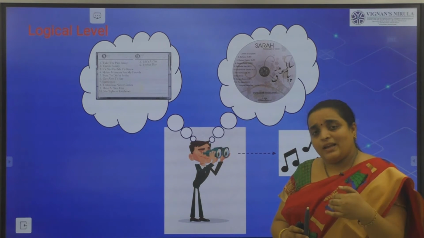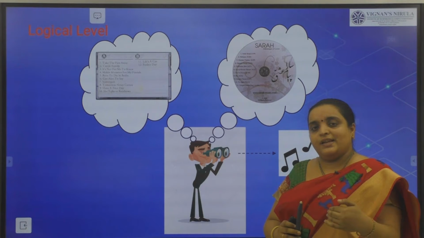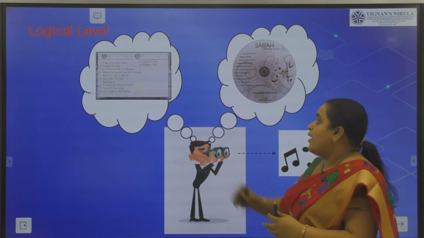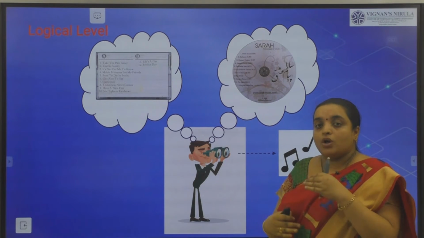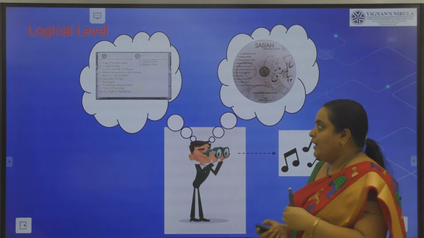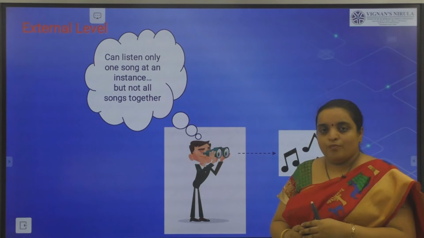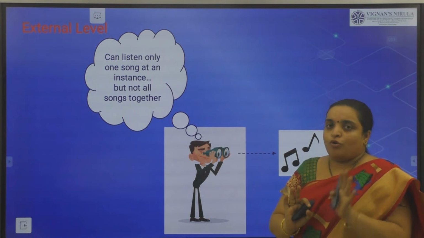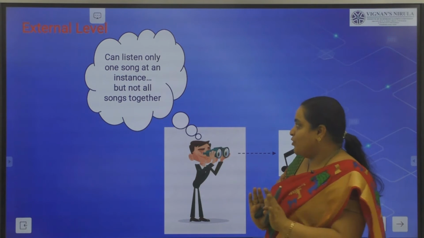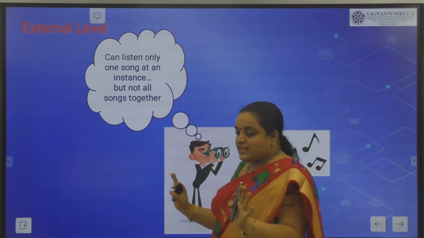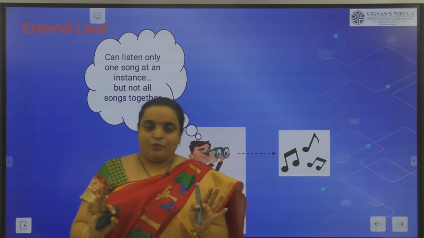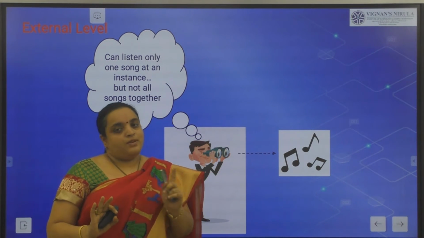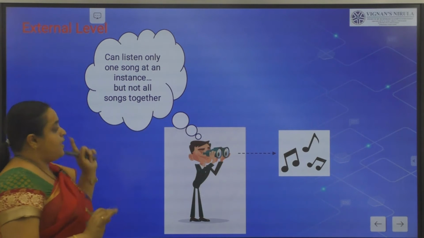What is there in your CD? What is there in your audio tape? That is the logical level, a logical way of thinking. Then coming to the external level, you will listen to the song, only one song at an instance. We will not see all the songs together. Only one song can be visible to us. So that is the external level.